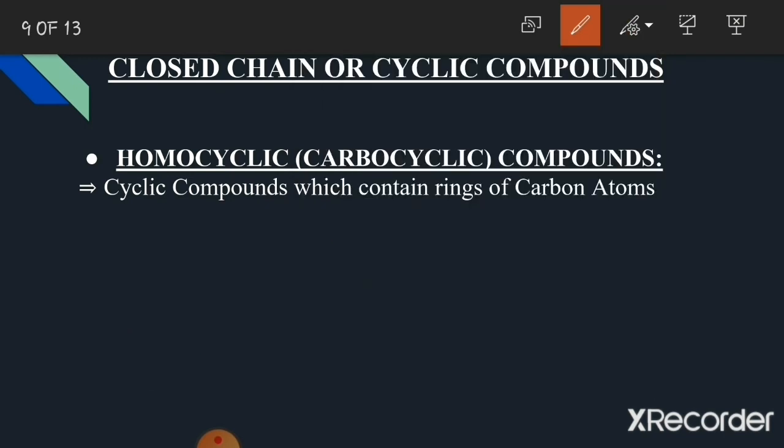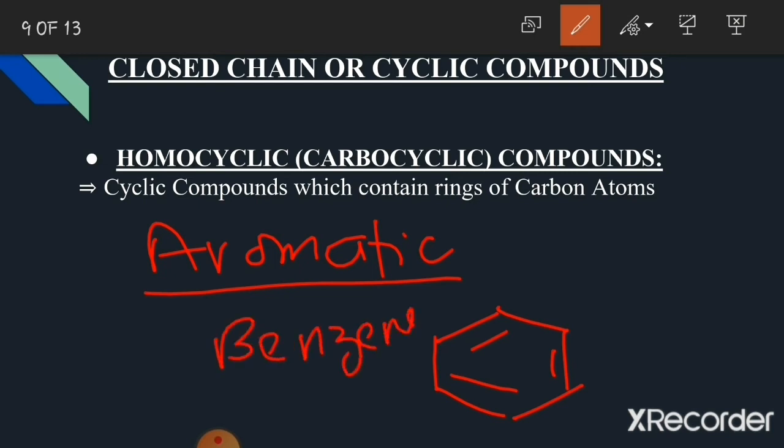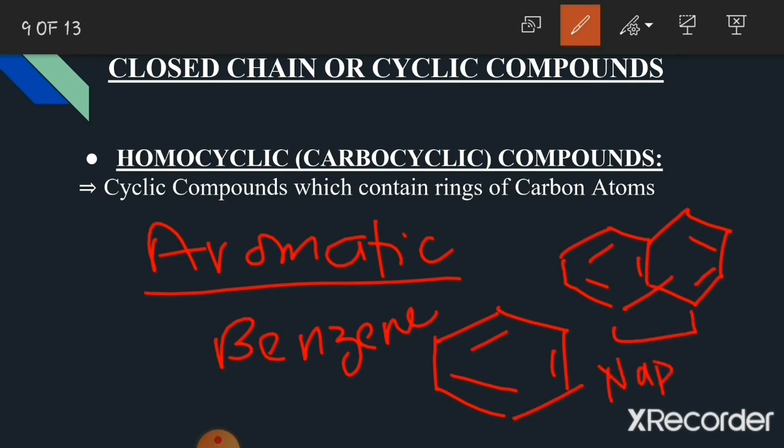Now for aromatic homocyclic compounds, we write that all the compounds having a benzene ring in their structure are called aromatic homocyclic compounds. The first example of these compounds is benzene, and if two benzene rings are connected to each other, then it is called naphthalene.